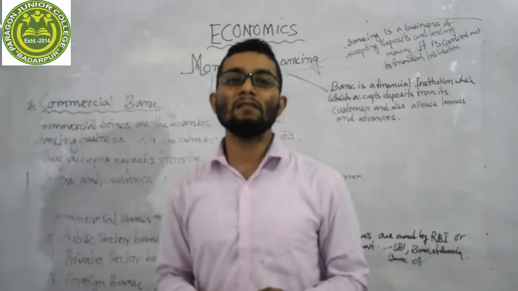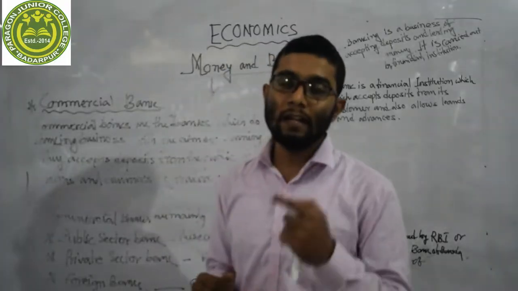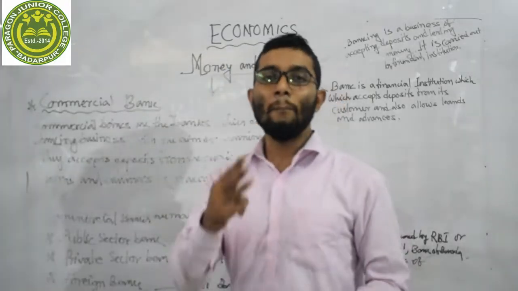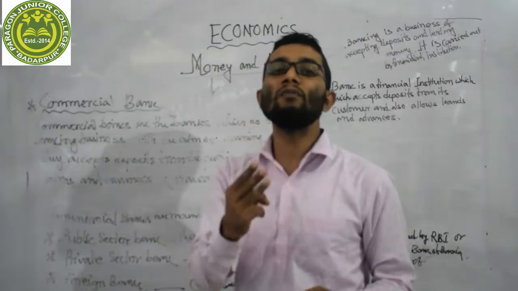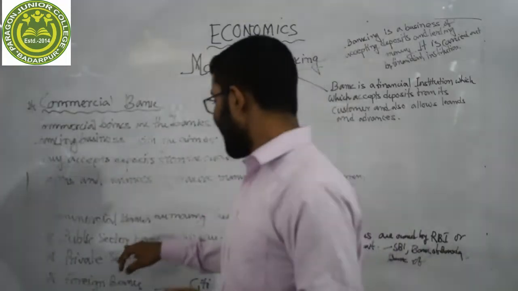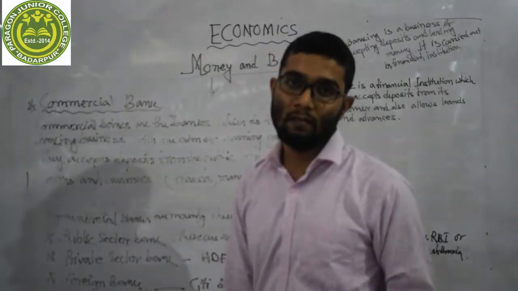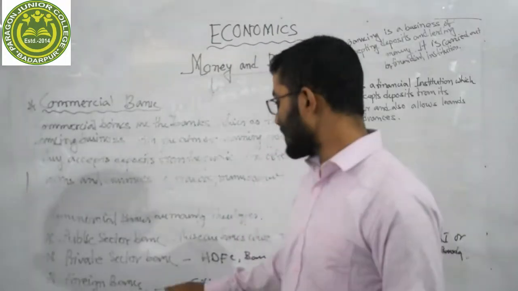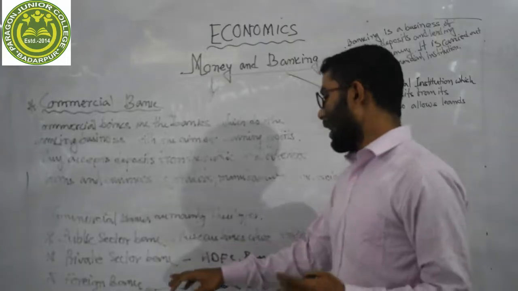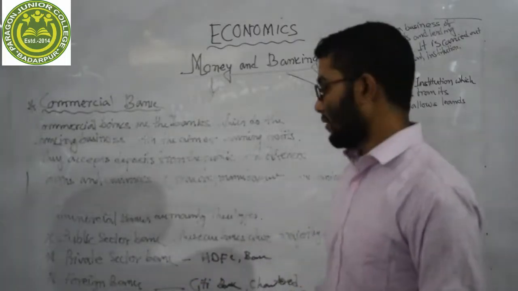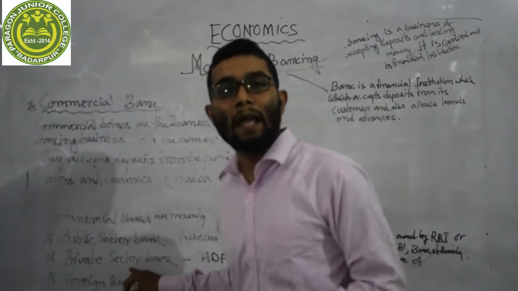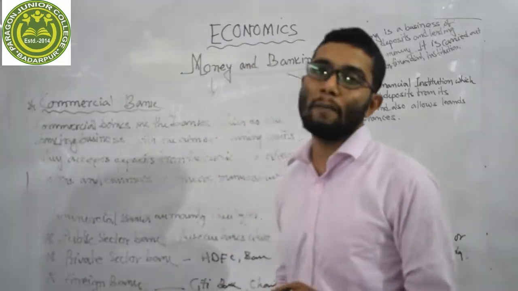Now let us discuss about the types of commercial bank. Dear student, commercial banks are mainly divided into three types: public sector commercial bank, private sector commercial bank, and foreign banks. Let me repeat once again. Commercial banks are mainly divided into three types: public sector commercial bank, private sector commercial bank, and foreign banks.